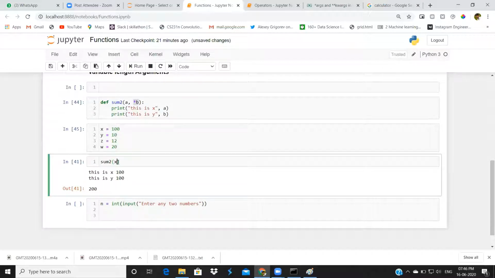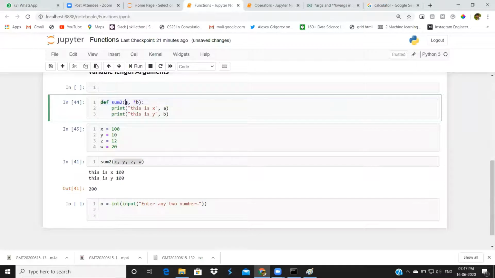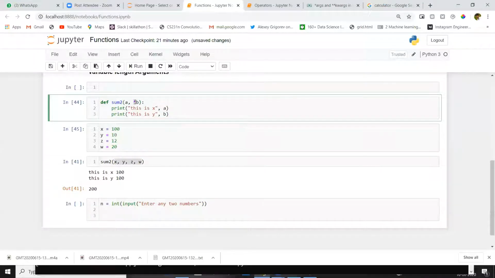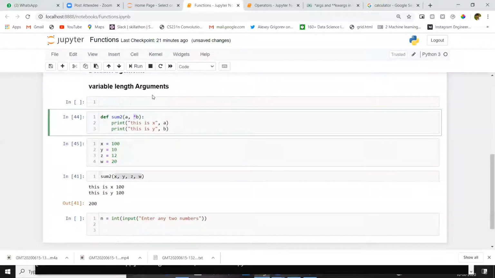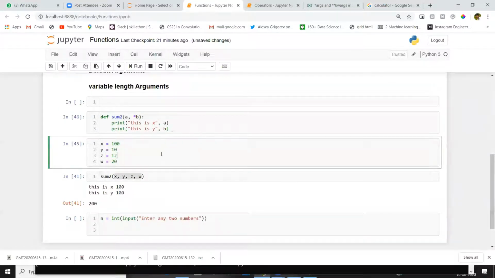I defined x, after that I am giving comma y, z, w. If you observe, I am calling my function with 4 values, but I defined my function with 2 variables: one is a and one is star b. Star b is known as a variable length argument. Let me execute all the cells.